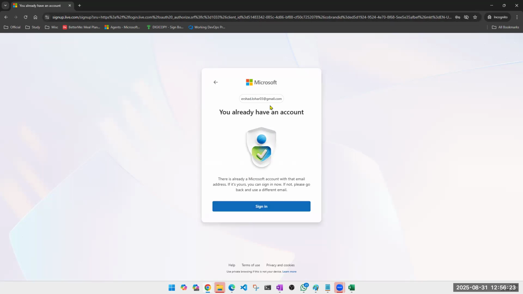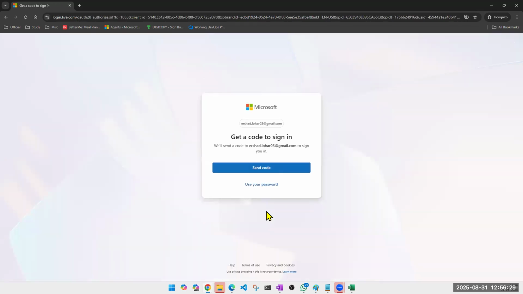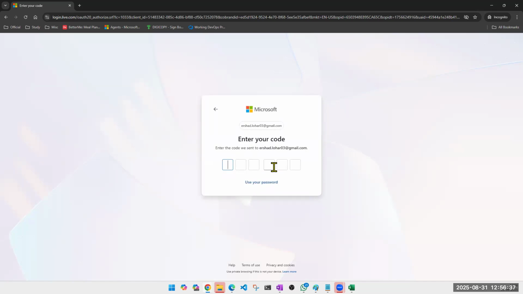Right? So when you already have an account, let's say I click on sign in. Irshad, is this email address accessible to you? If I send a code, will you be able to share the code? Yes. Either you can text me on WhatsApp or here also, it's completely fine. This is just a one-time code, so even if you share it here, it's okay. Or you can share it in the Zoom chat. That's not being recorded.